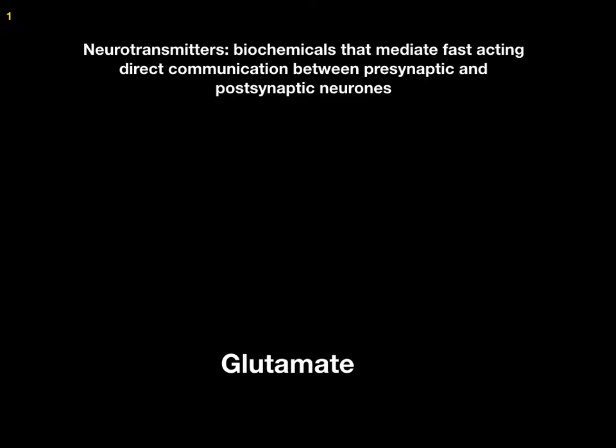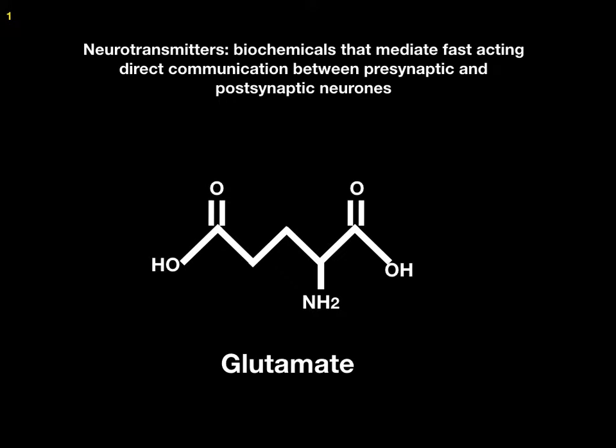Glutamate is a small molecule neurotransmitter with an amino acid structure. It is the most excitatory neurotransmitter in the body.